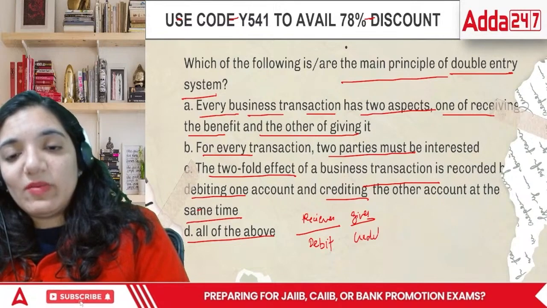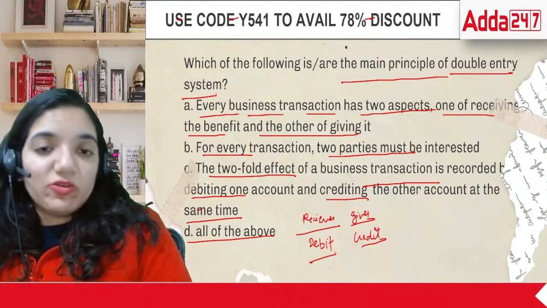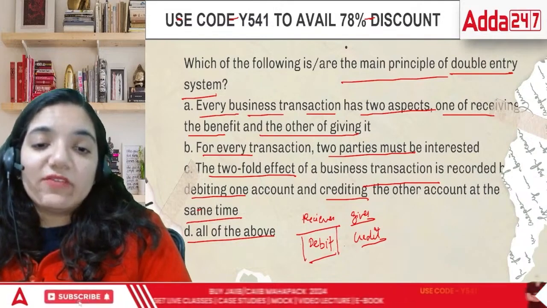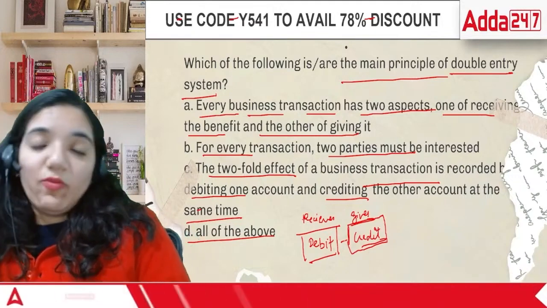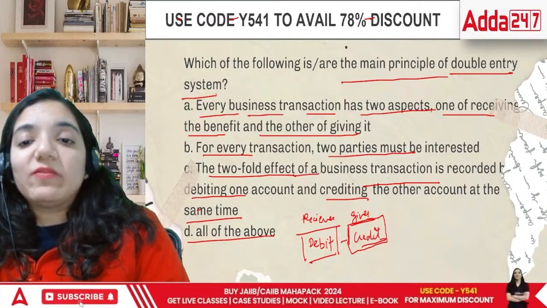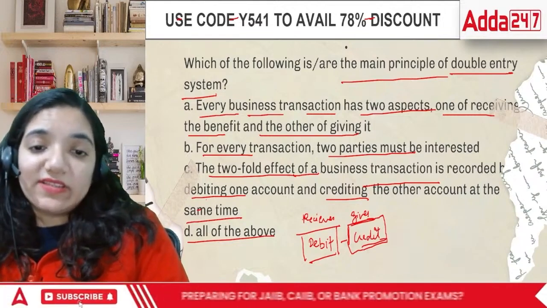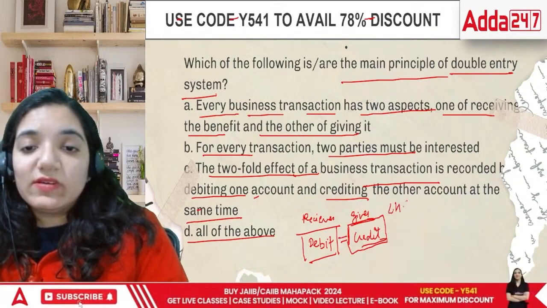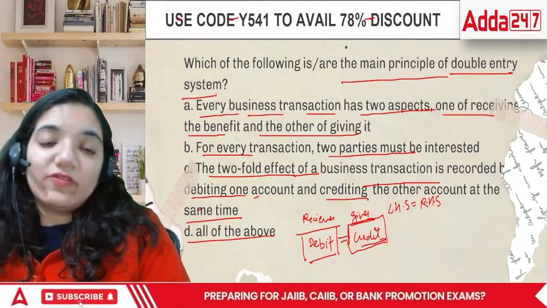The system of double entry bookkeeping was given by Luca Bartolomeo de Pacioli. He said to divide the format of accounting into two different sides. One is called the debit side, the other is called the credit side. The twofold effect of a business transaction is recorded. That means a few things would be given on the debit side, a few on the credit side, but it is based upon the concept of LHS equal to RHS. So in this case, the correct answer is all of the above.